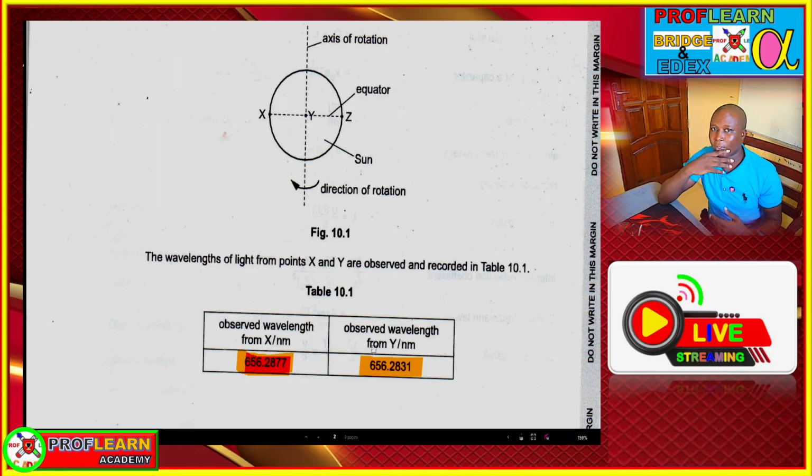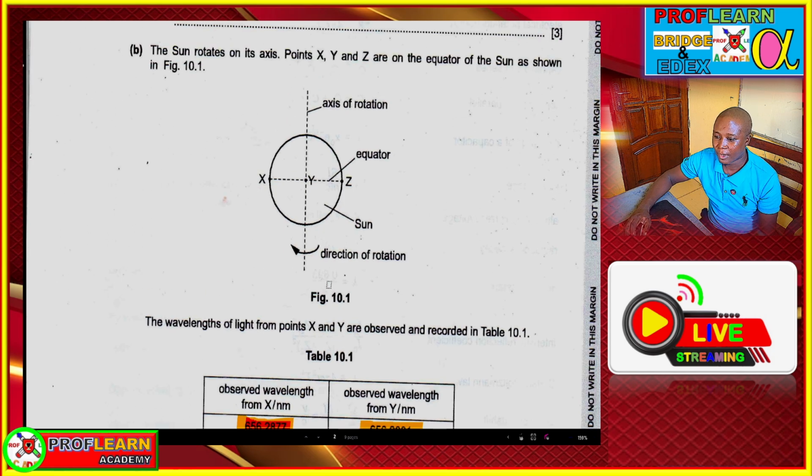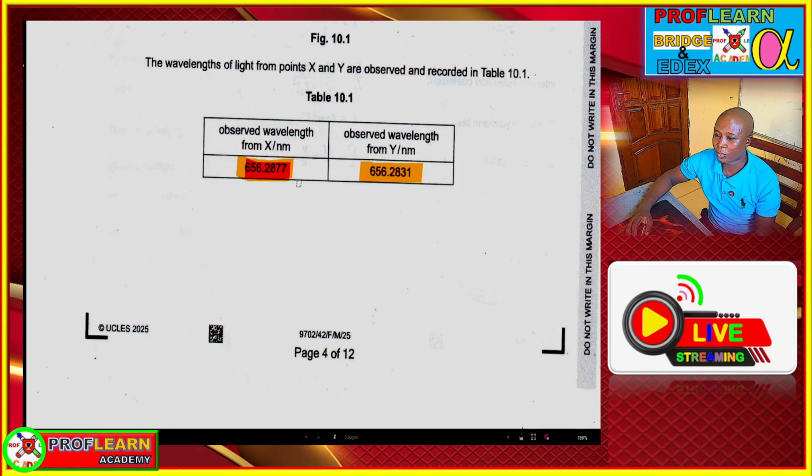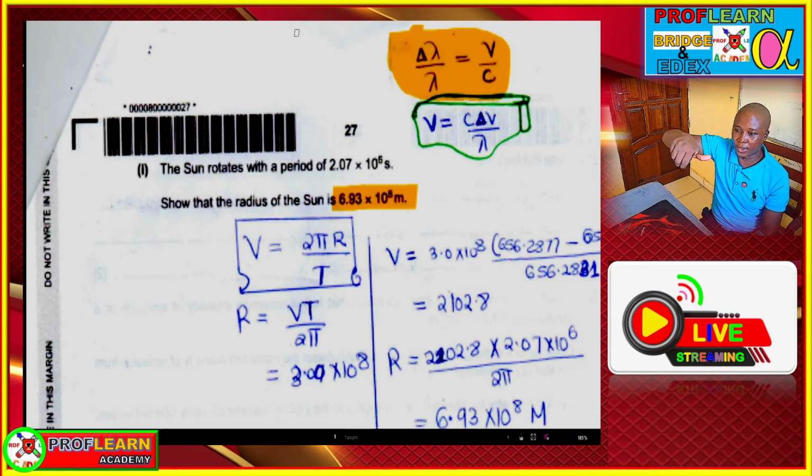In that way we are going to have a change in wavelength. One section will have a red shift, another section will have a blue shift. So we can now apply the Doppler formulas that we have there, so that we can get the speed at which it's spinning.